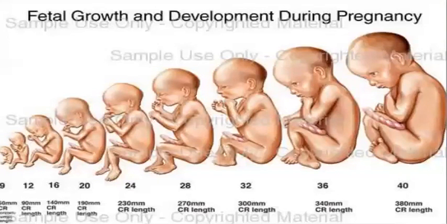You can just look on the screen how the fetal growth and development takes place during pregnancy. This takes about 40 weeks, and by 40 weeks, the process is almost complete. In the beginning stages, it was just a small fetus. After the 4th or 5th month, it starts developing all the parts. And by the time the birth time comes, the baby is fully developed.